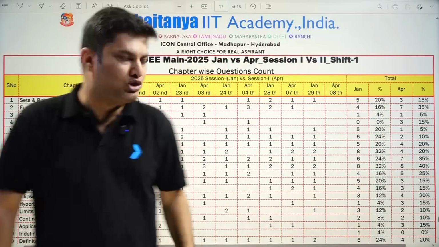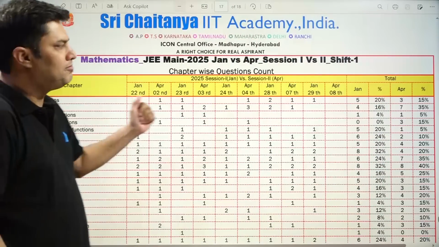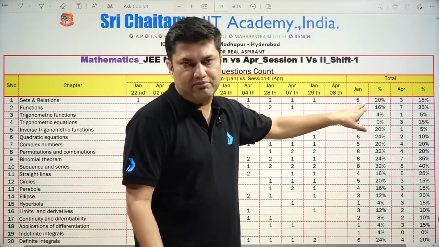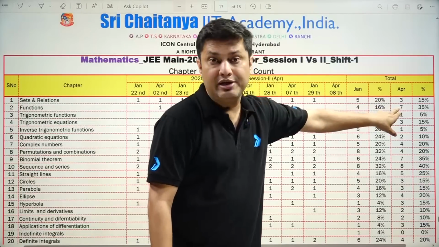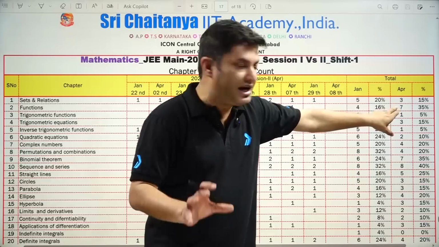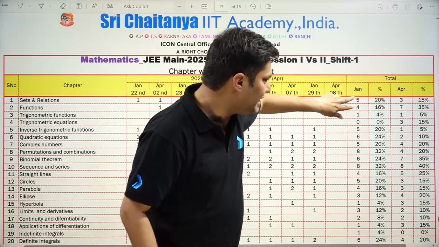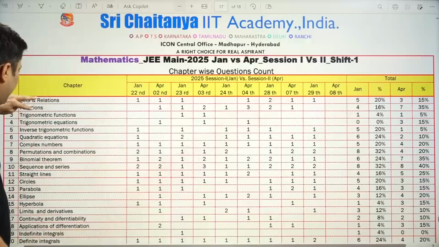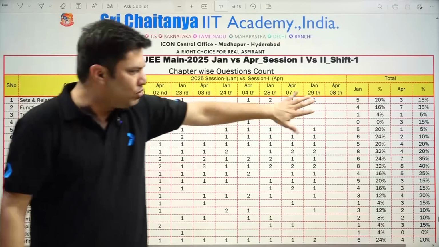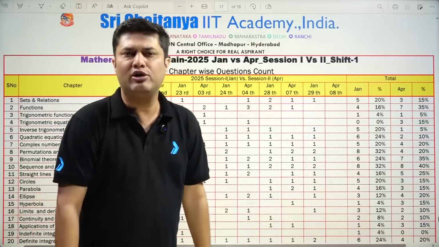If you talk about the functions chapter, in January 4 questions, like 16% weightage out of 25, were there, and it suddenly increased to 7 questions. So sets, relations and functions overall have 9 and 10 questions. So if you mix these two chapters, sets, relations and functions, the overall weightage is around 10 questions.